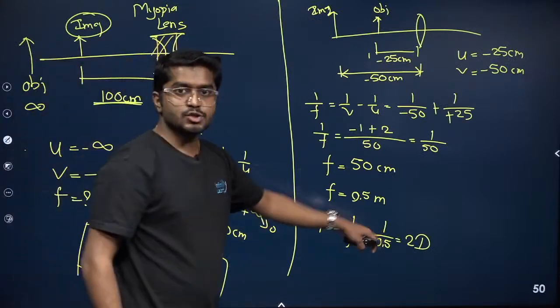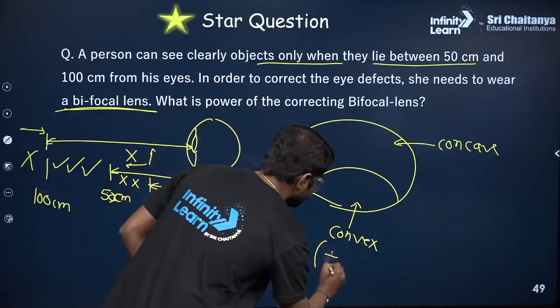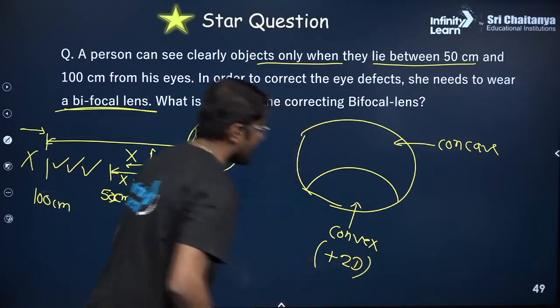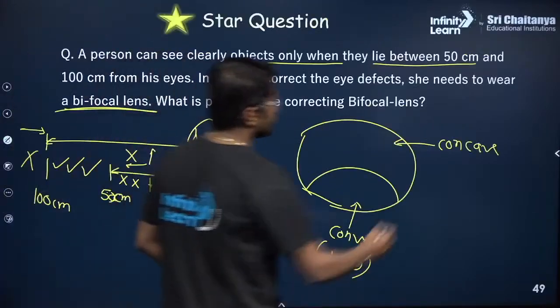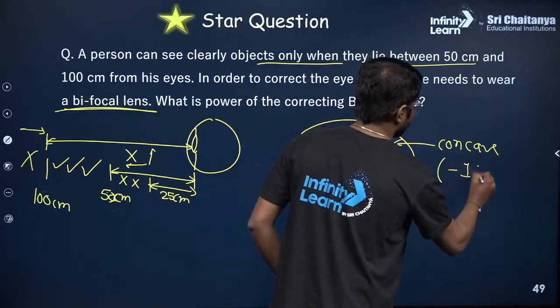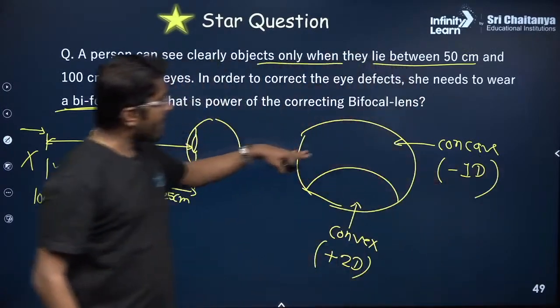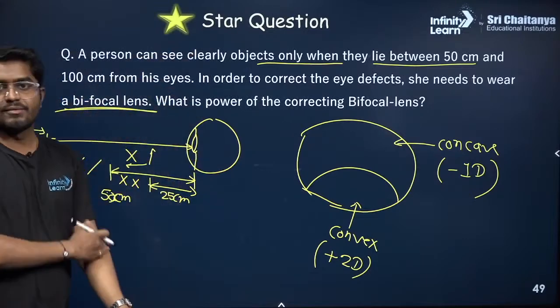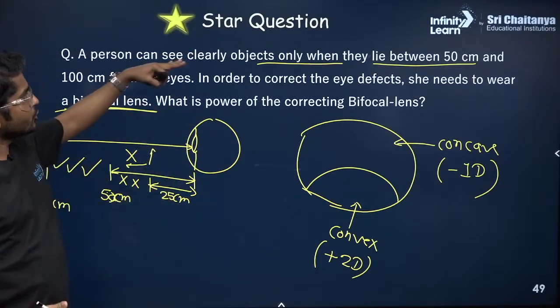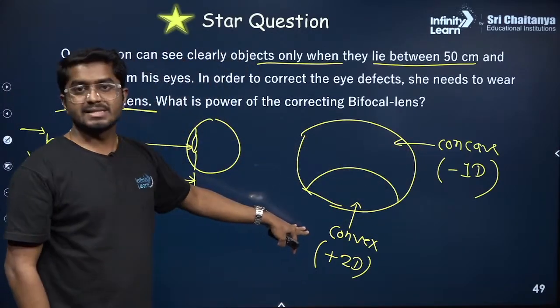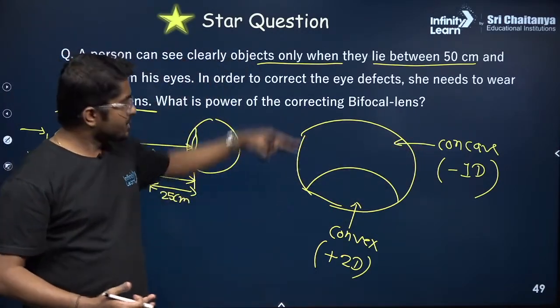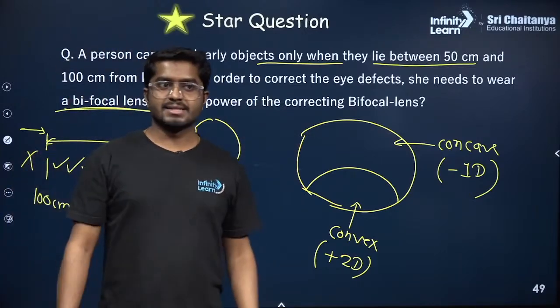The convex is plus 2 diopters, and the concave one has minus 1 diopter. So this is the bifocal lens required to correct this defect. And what are the two defects? Concave means there is myopia, and convex means there is presbyopia. So this is how we correct the two defects.